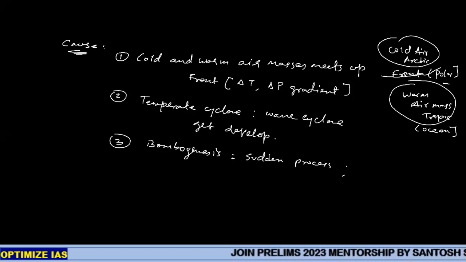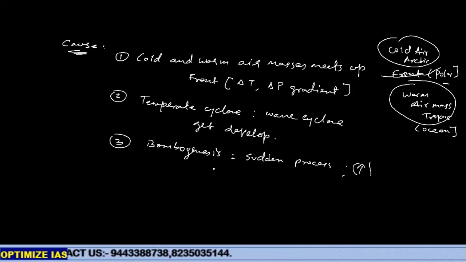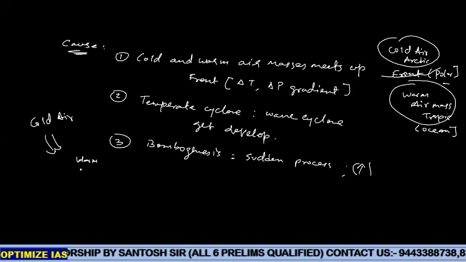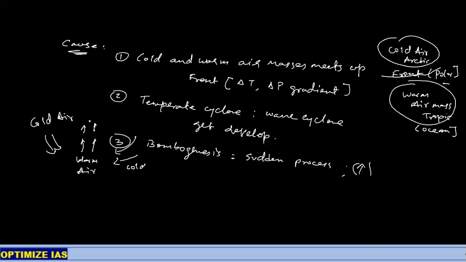So all this is happening. Nowadays this bombogenesis, a sudden process, has become intensified. Cold air is replacing warm air suddenly. So what is actually happening in bombogenesis? Cold air from the Arctic is arriving, and the warm air of the ground starts rising towards the sky. From everywhere the cold air is trying to replace it and the warm air starts rising upward.